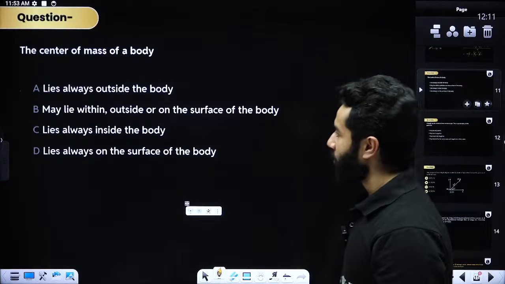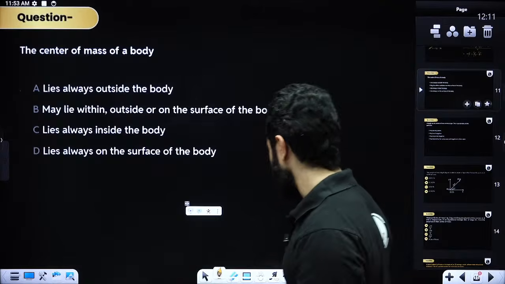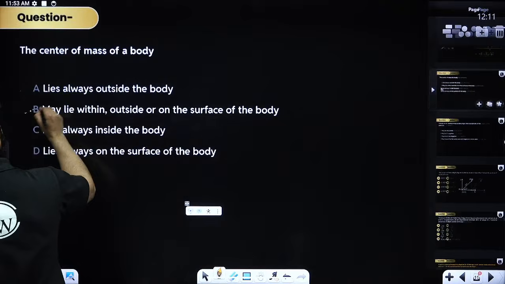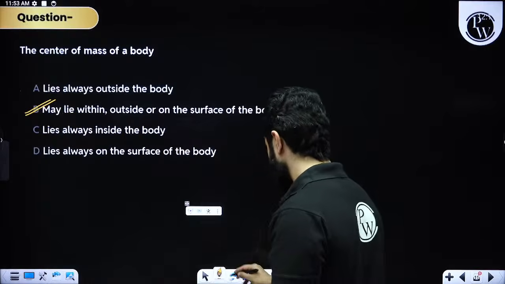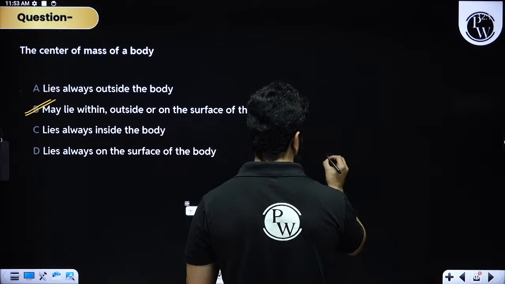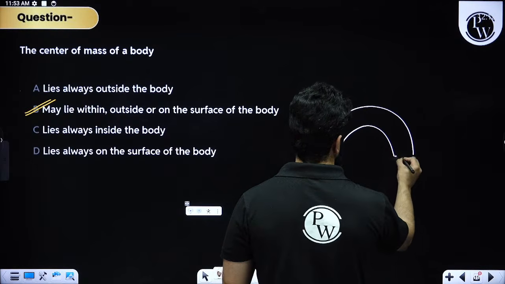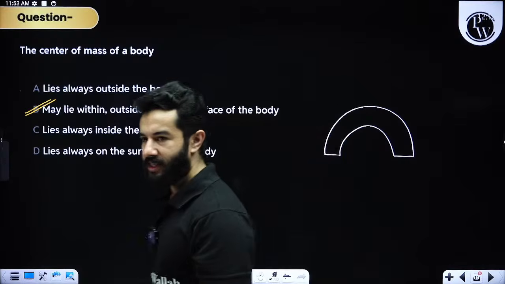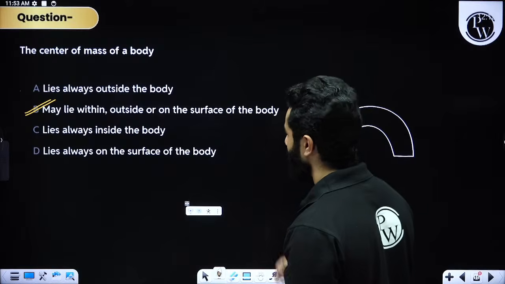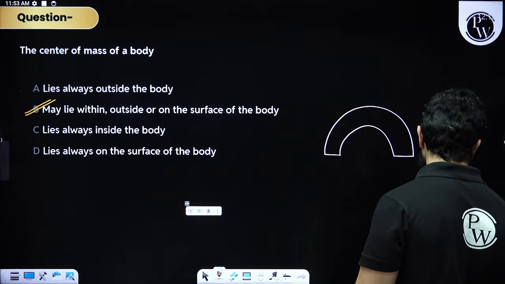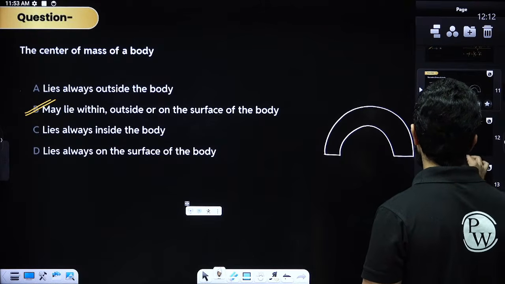Center of mass of a body lies outside of the body, may lie within, outside or on the surface of the body. This is absolutely correct, right? We have got various such cases in which the center of mass of a body can also lie outside of the body. For example, let's suppose something like this, right? Clear? It will lie outside of the body, so it may lie within, outside or on the surface of the body, right? Clear?